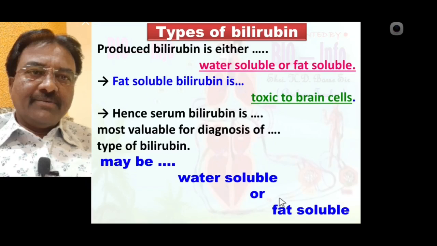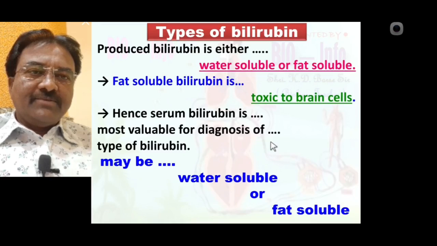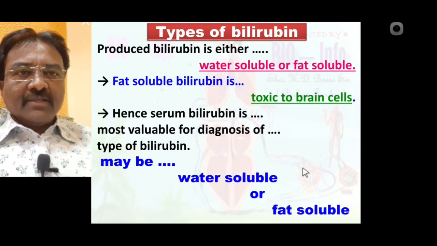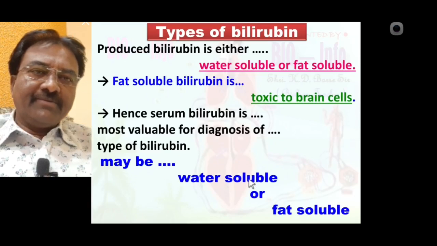You know, fat soluble bilirubin is more dangerous to brain cells. So the bilirubin test is most important for the serum containing bilirubin. If it is fat soluble, it is more dangerous. If it is water soluble, it is less dangerous. So serum bilirubin is most valuable for diagnosing which type of bilirubin.